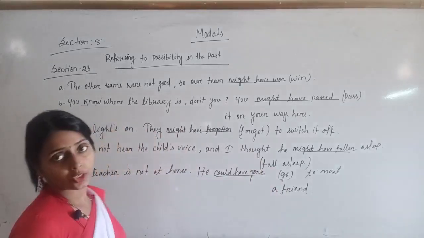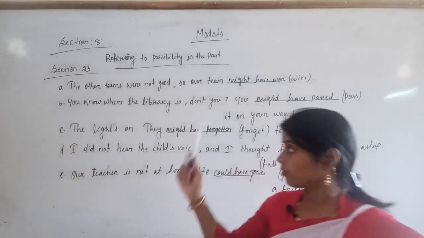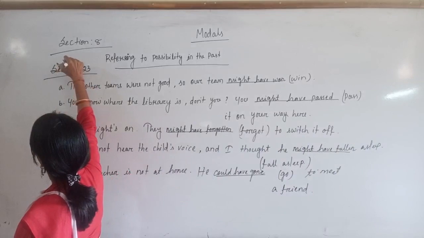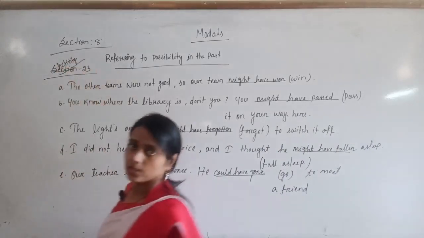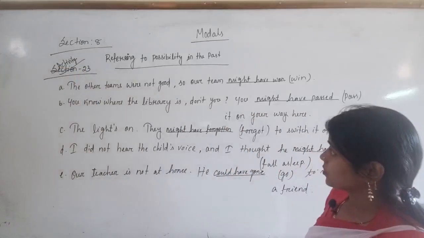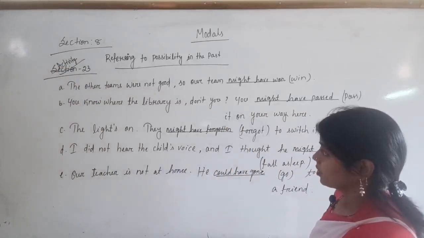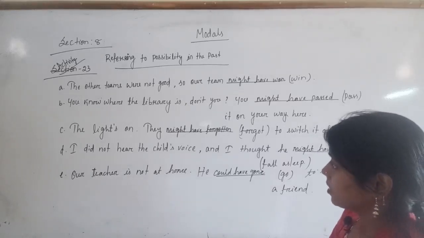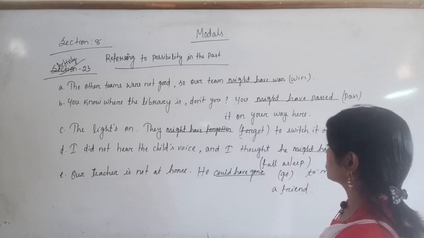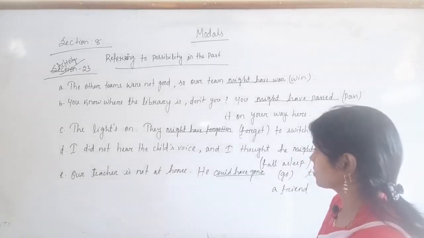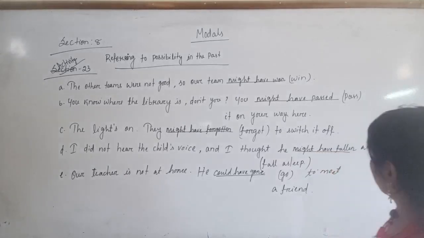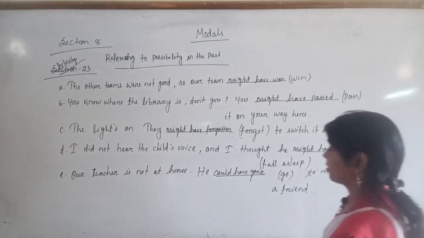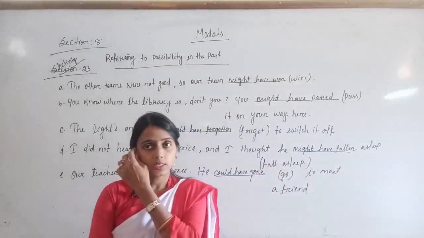With this, your section 8 is over, and this is the answer of your activity number 23. So the other teams were not good, so our team might have won. You know where the library is, don't you? You might have passed it on your way here. The lights are on. They might have forgotten to switch it off. I did not hear the child's voice and I thought he might have fallen asleep. Our teacher is not at home. He could have gone to meet a friend. So with this, your section 8 is completely over.